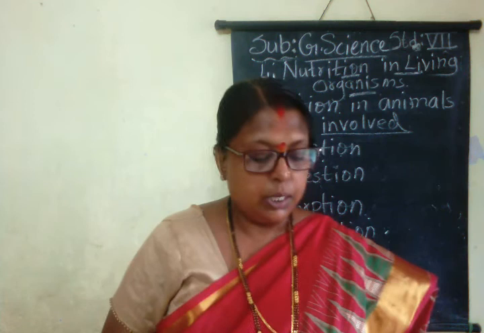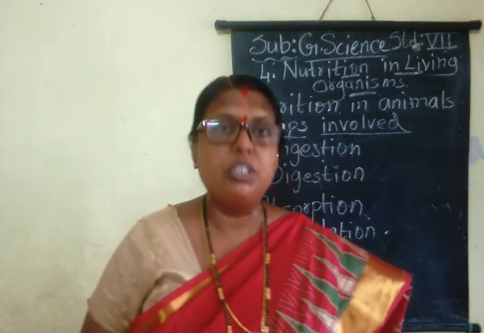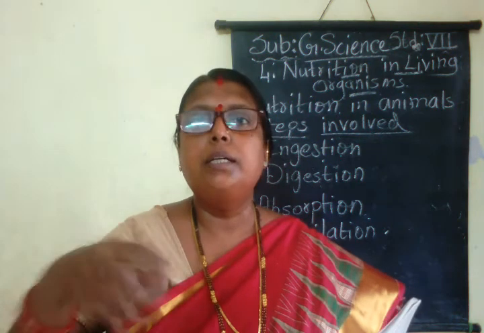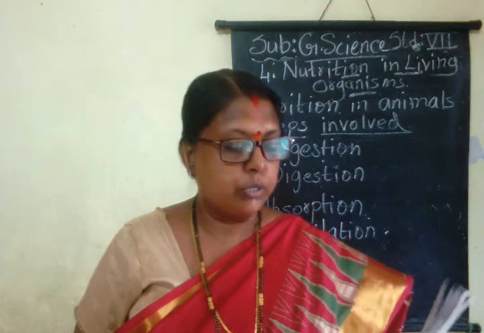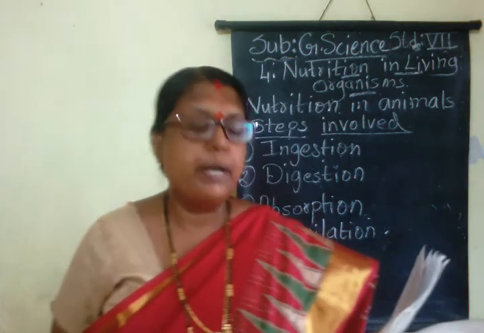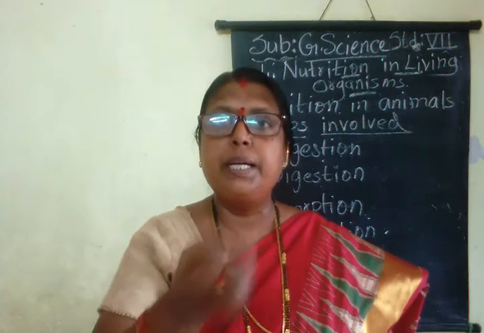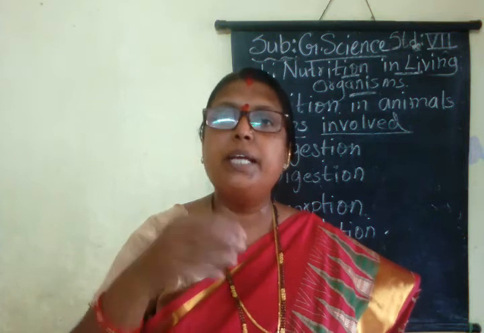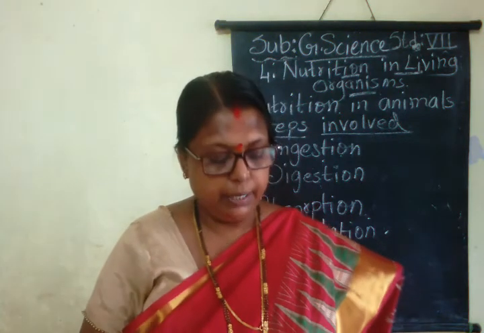Scavengers obtain their food from the dead bodies of animals, for example vulture, crow, etc. Means the animal which has died, they eat its parts, and they are said to be scavengers. Then what are decomposers? Decomposers are microbes which obtain their food by decomposing the dead bodies of organisms and other materials. While decomposing they get their food, and they are very small microbes which we cannot see with our naked eyes.